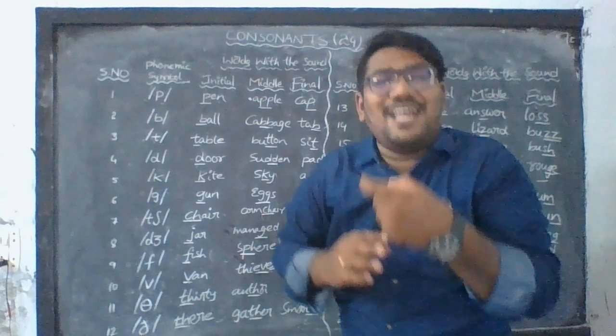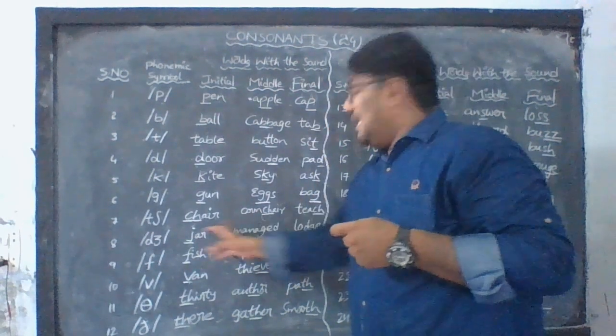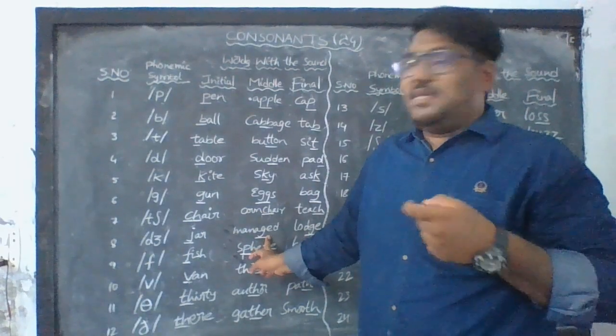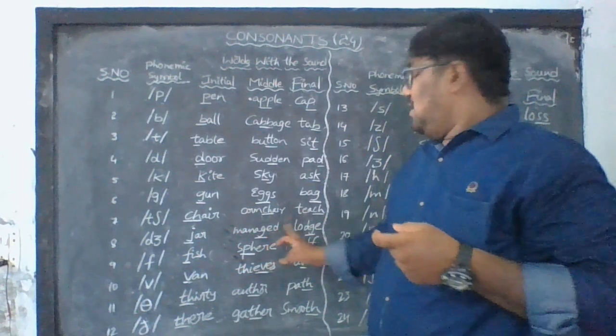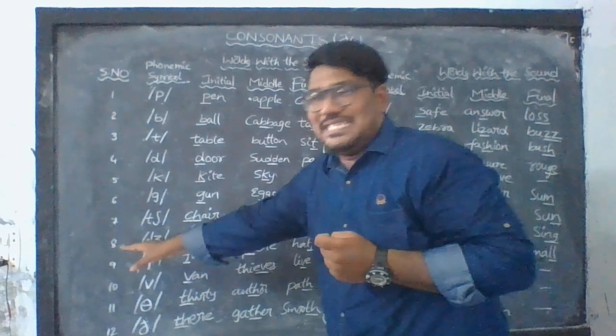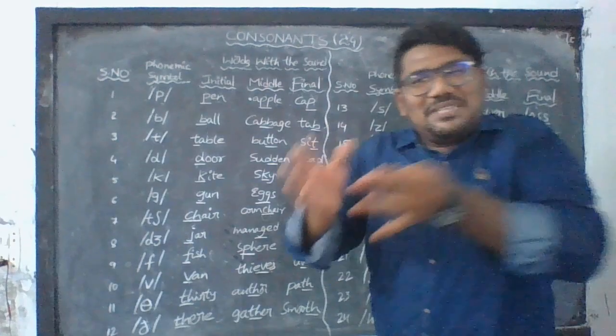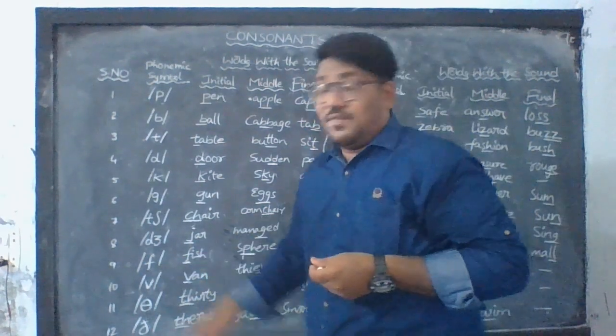The other one is j as in jar. J, manage. Even many of them say management. It's not that, it's j, manage. Lot. J as in jar, j as in manage, j as in lot.